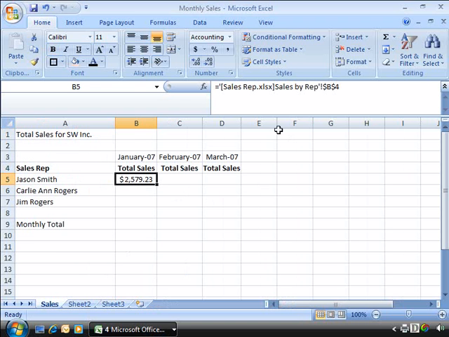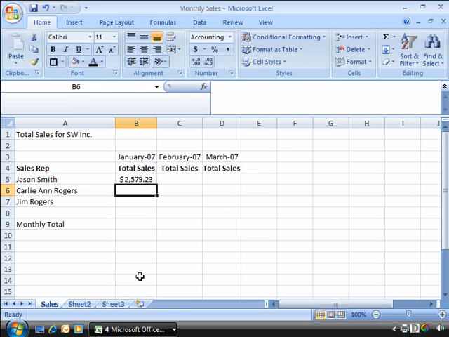Now let's take a quick look at the reference or the syntax that is created up here in the formula bar for this external reference. Notice that the first part of this formula references the sales rep workbook, and then it references what worksheet the data resides on, and then finally it references which cell you are pulling the data from. And this is how you create an external reference to another workbook. Let's go ahead and apply this to our project.